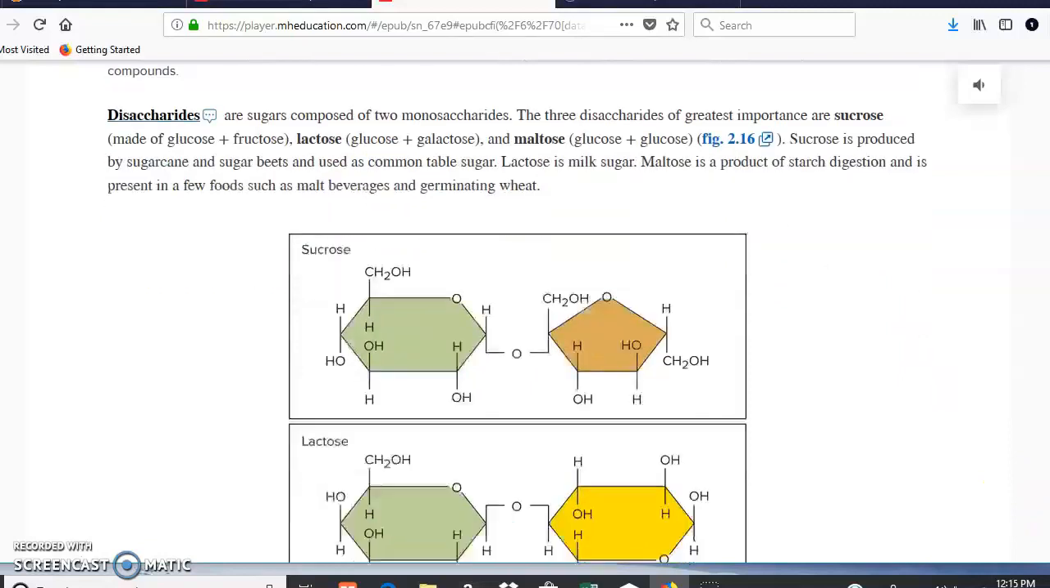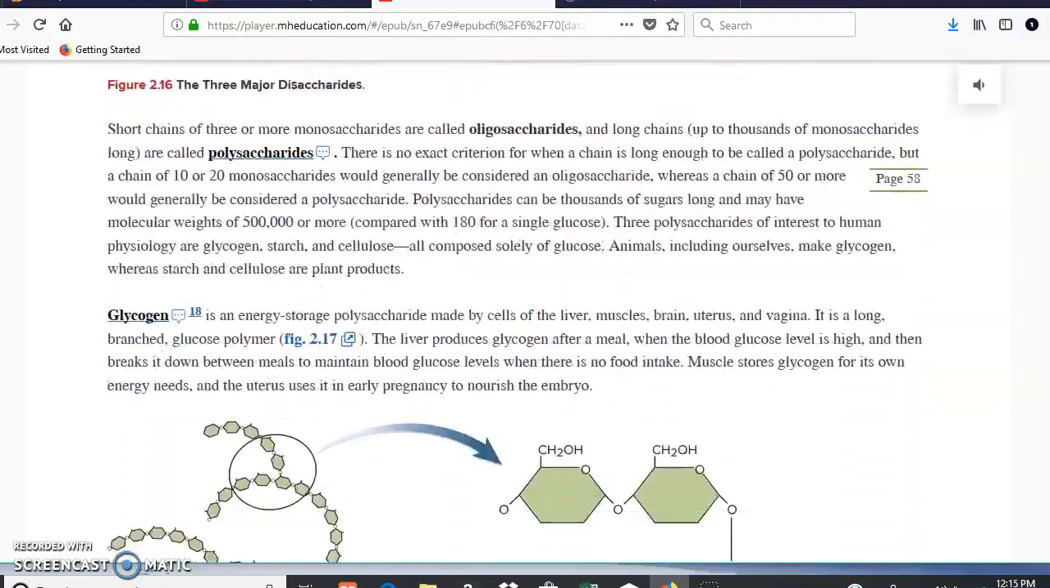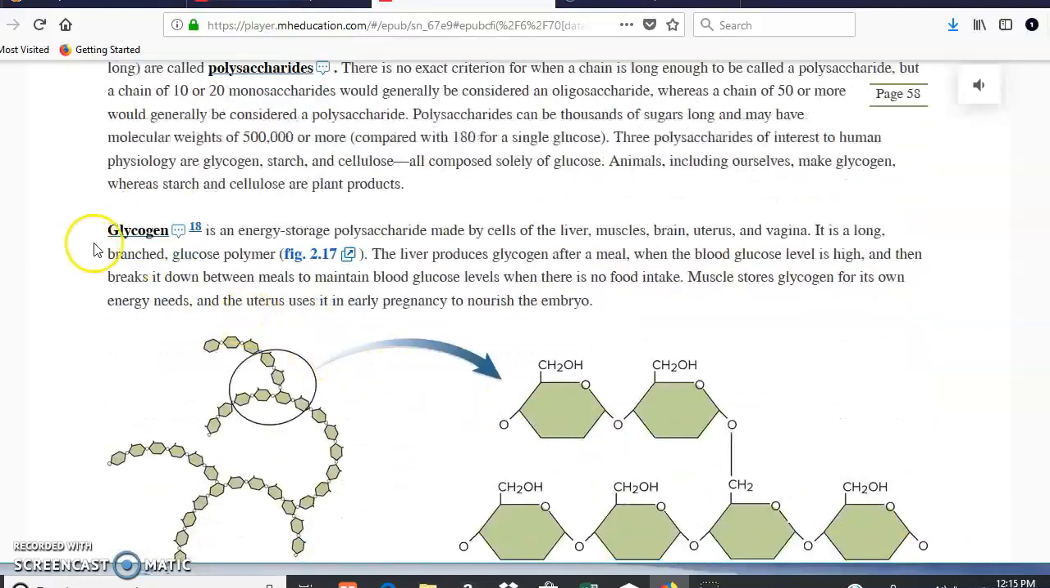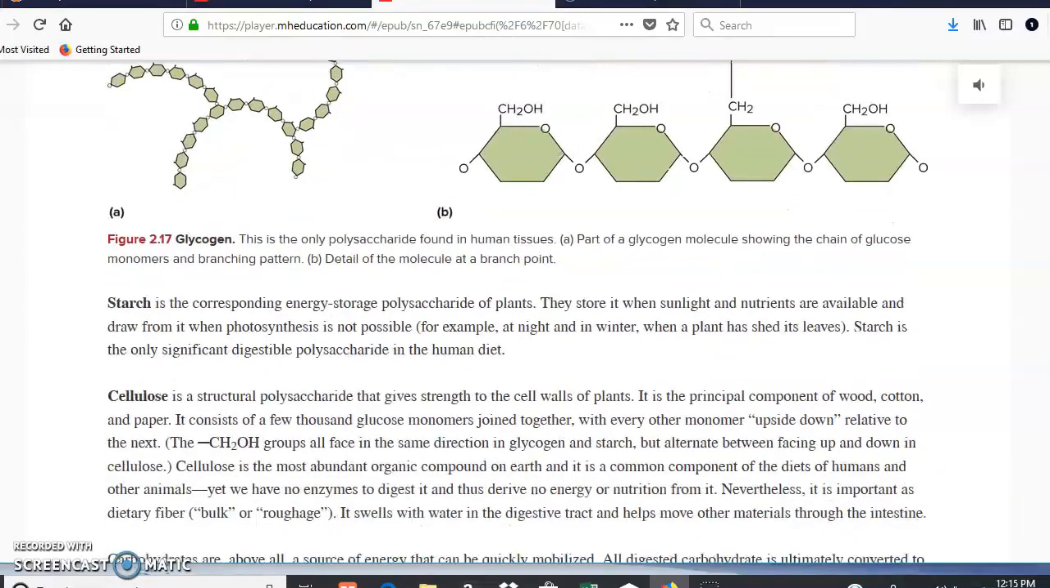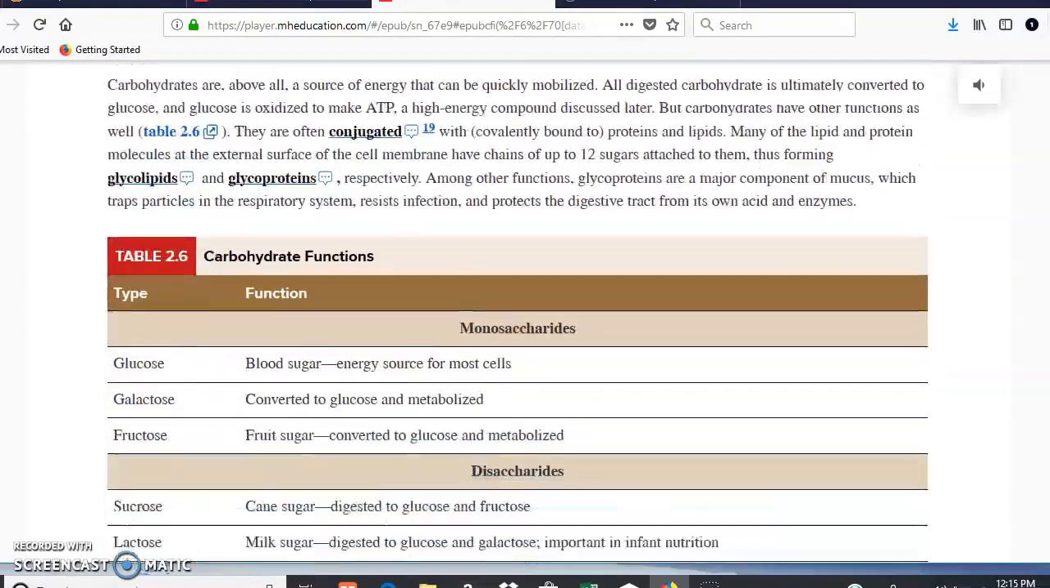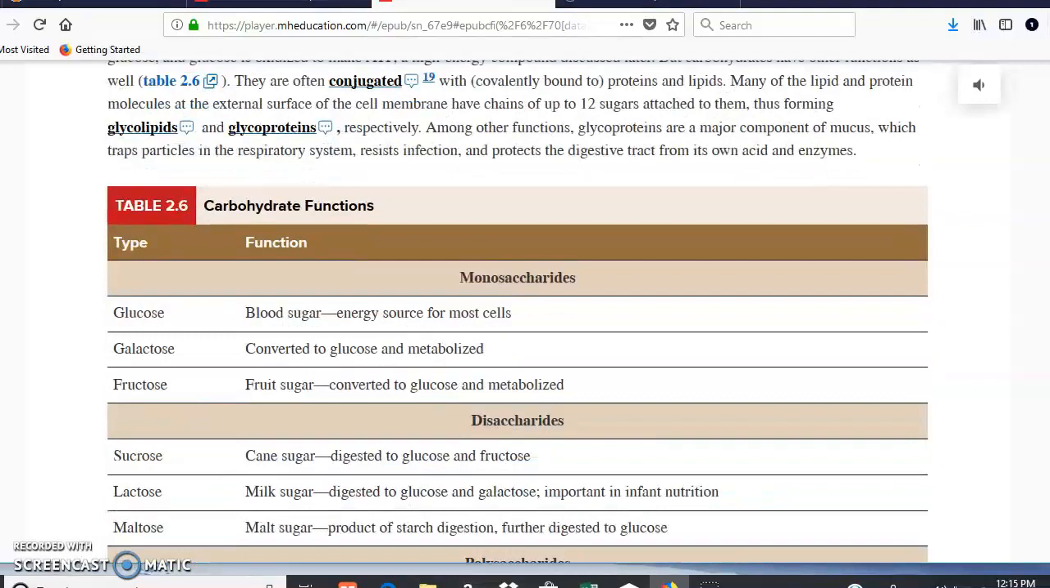That's a disaccharide. A polysaccharide of glucose, for example, is glycogen, which is a long chain of glucose, as you can see in here. Obviously, you have others such as starch and cellulose. Those are other examples. You have in here carbohydrate functions. For example, glucose is very important in the human body in order to produce ATP from it by the cells of the human body.